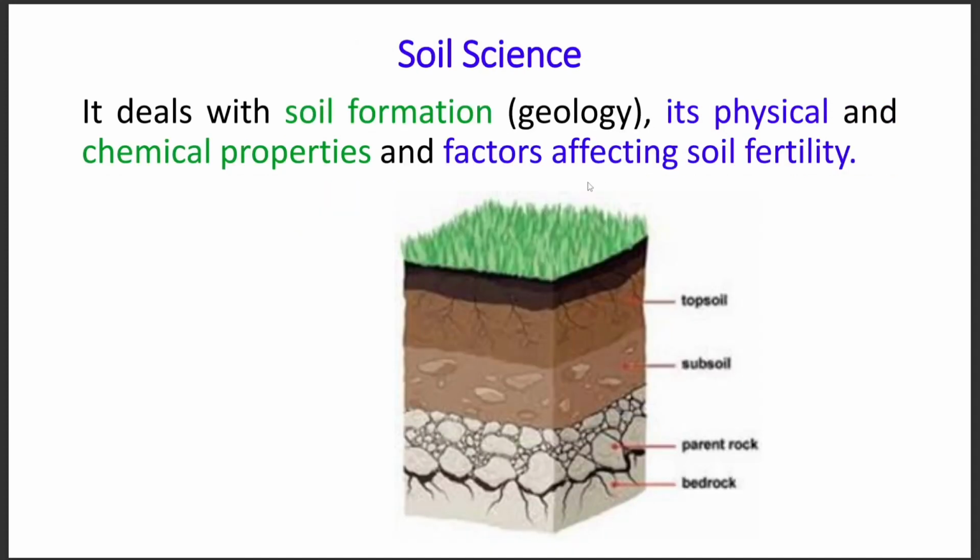After that we have the soil science. Soil science is the science where we deal with soil formation, mainly how it is formed by the weathering process. There are also different soil creating processes. Then we have the physical and chemical properties, how the texture is, what is the structure of the soil. Then we have chemical properties, how much nutrient or organic matter is present in that soil, and also the factors affecting soil fertility. We'll know all of these things.